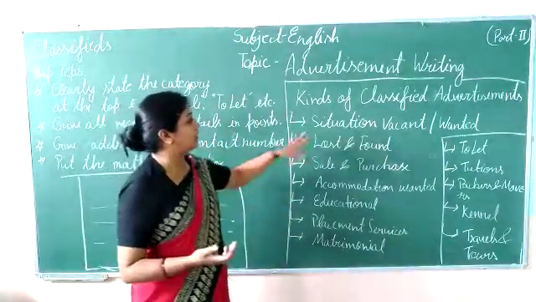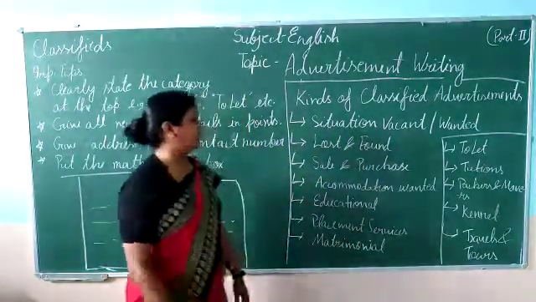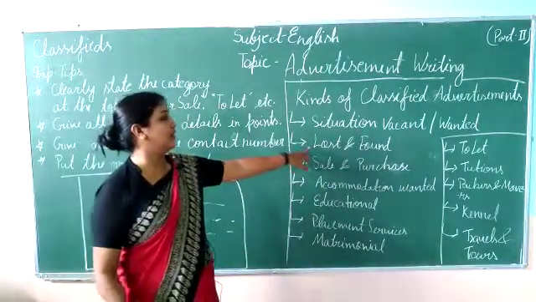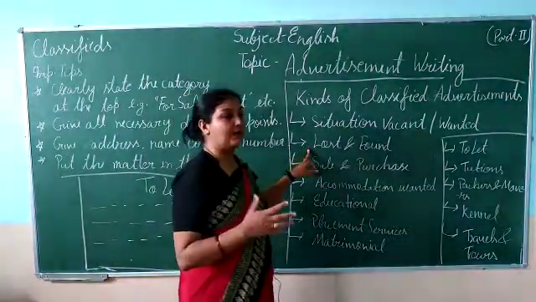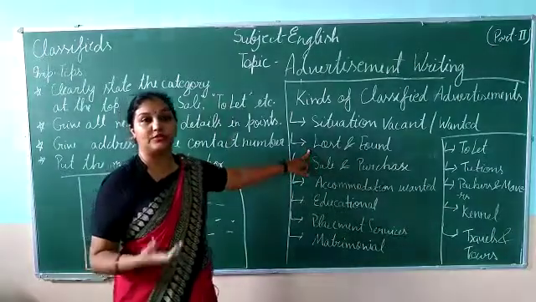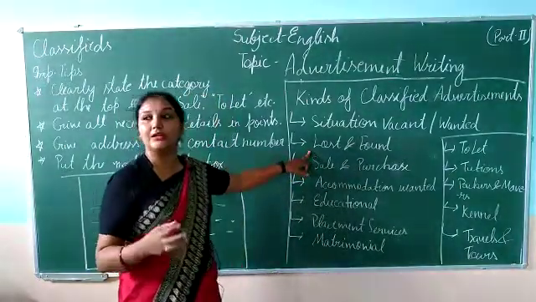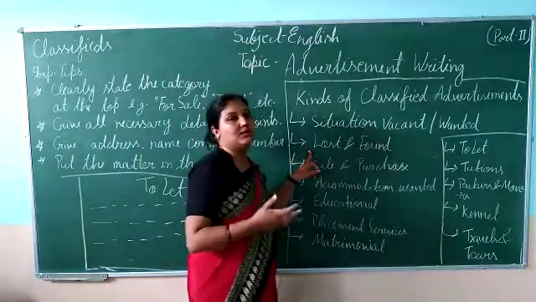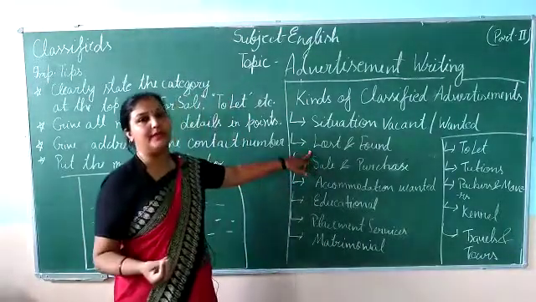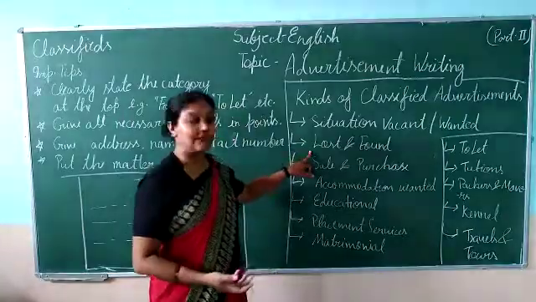Next is lost and found. If something has been lost, you put it under lost and found, and mention what is lost or what you have found. You can easily see this kind of advertisement in your regular newspaper every day.